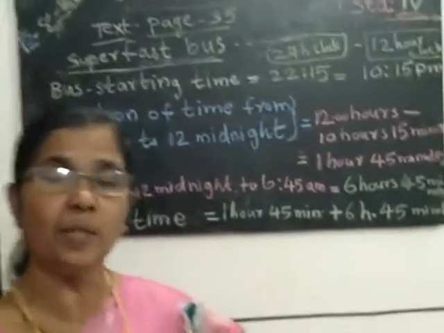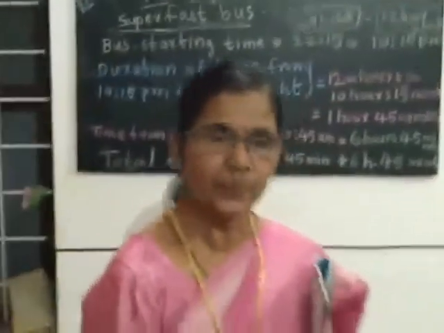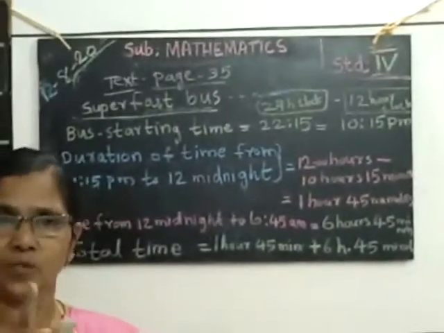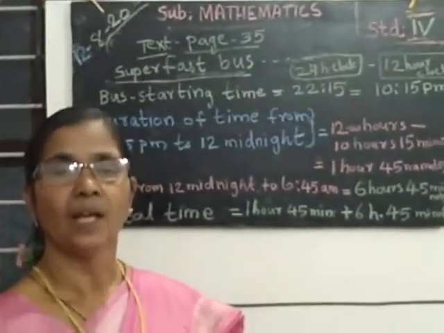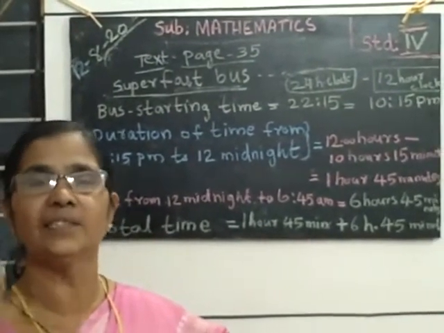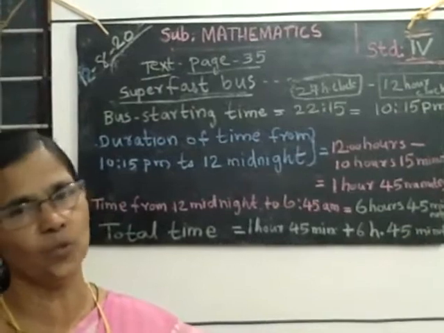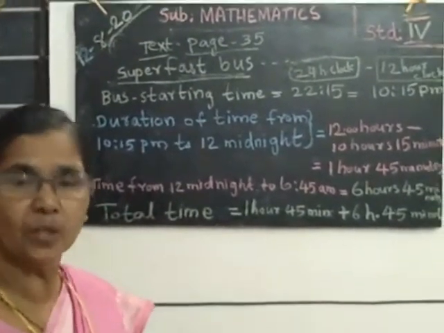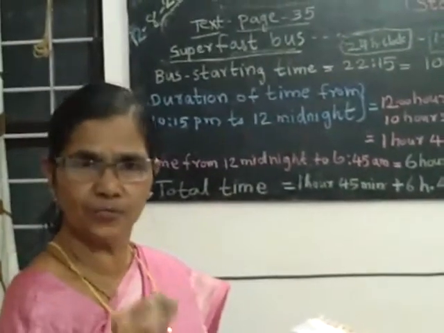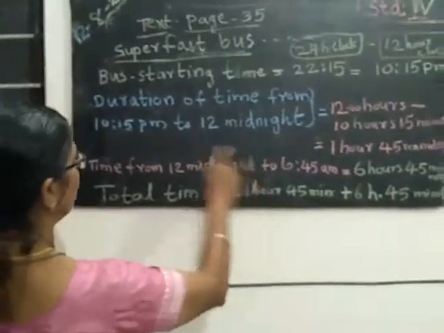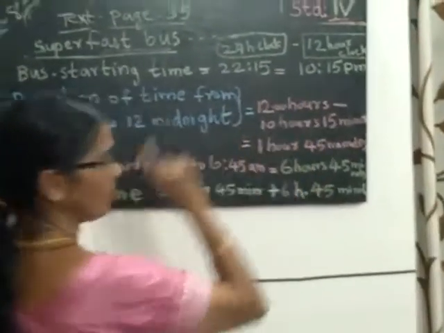We can find the time using Mental Maths also. After 10:15 plus 1 hour, 11:15. 11:15 plus 45 minutes, that is 12 midnight, 12 o'clock. Then up to 12 midnight from 10:15 there is 1 hour 45 minutes. See, that is 1 hour 45 minutes.